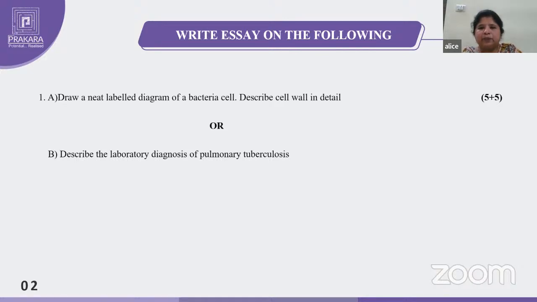If you have seen any report of TB, I think all of you know that some reports, like HIV, hepatitis, HCV, will give reactive, non-reactive, positive, negative. Any layman can see that report and tell. But if you have seen a tuberculosis report, they won't give positive, negative. Some grading will be there, so that grading you have to write here.